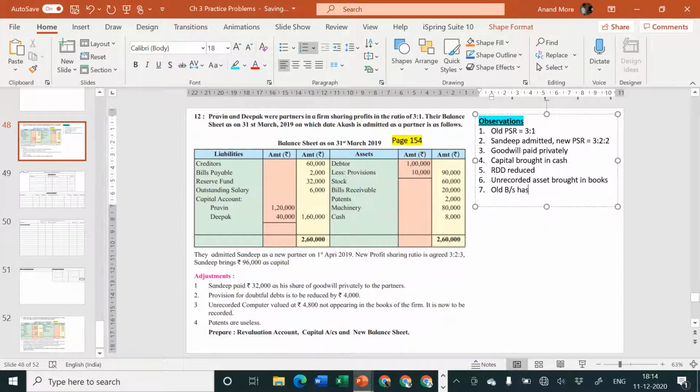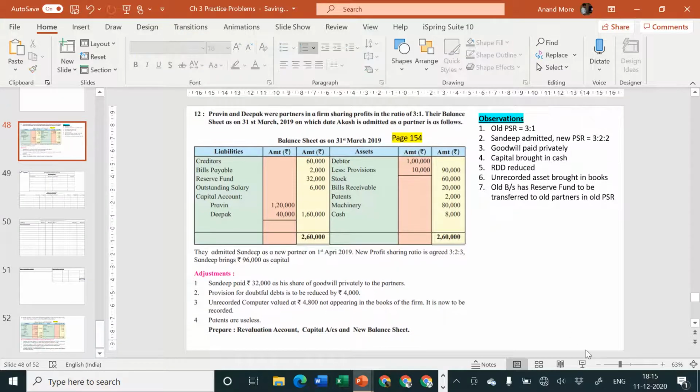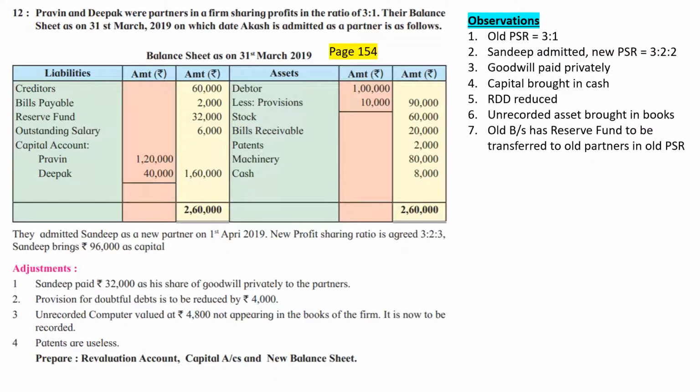Old balance sheet has goodwill. Sorry, not goodwill. Old balance sheet has reserve fund. Sorry for that. To be transferred to old partners in old PSR. Okay. So what are the things to be drawn? Revaluation account, capital account and new balance sheet.